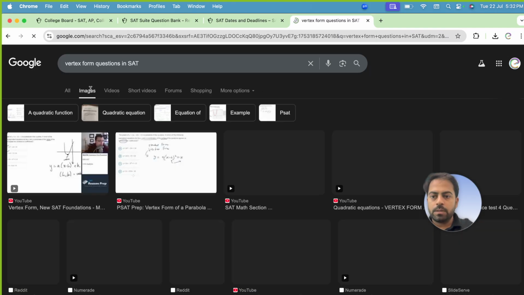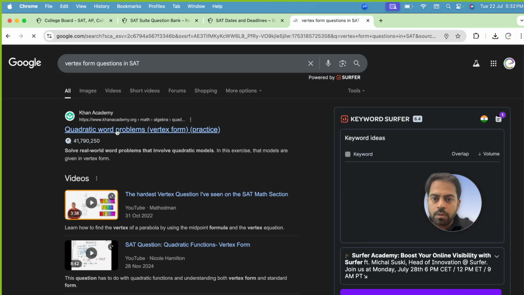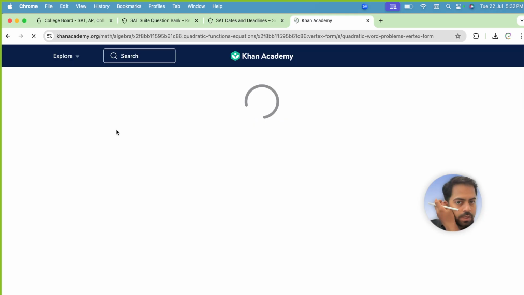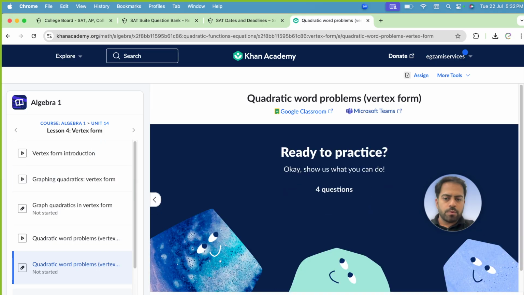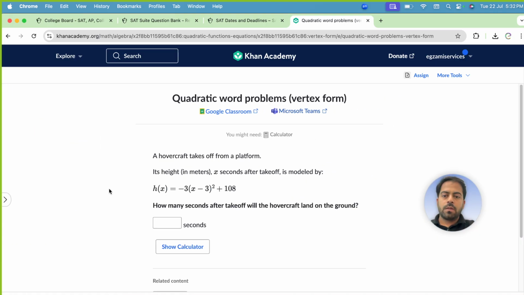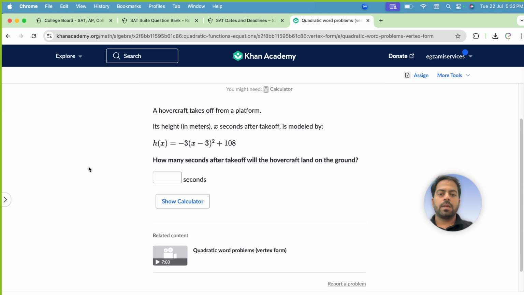Just go to images, and I hope here it is. Here are some questions on Khan Academy. Let's do one or two questions from here. A hovercraft takes off from a platform. Its height in meters, x seconds after takeoff, is modeled by this. How many seconds after takeoff will the hovercraft land on the ground?